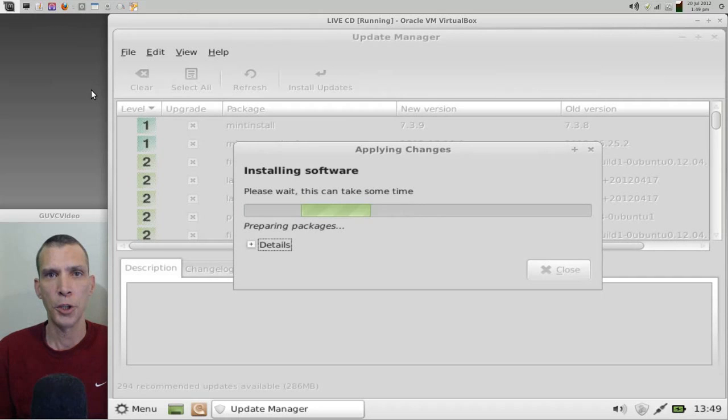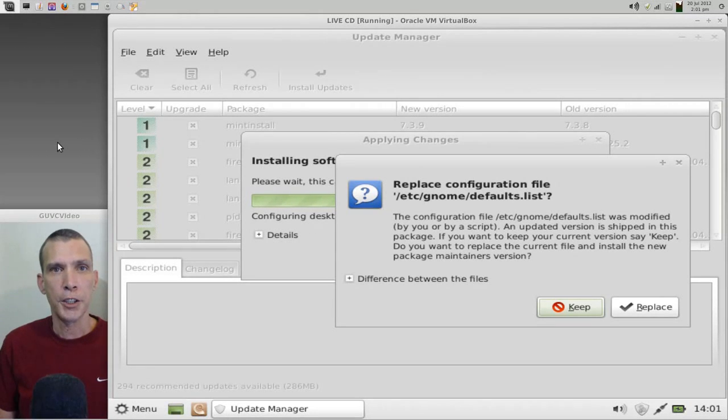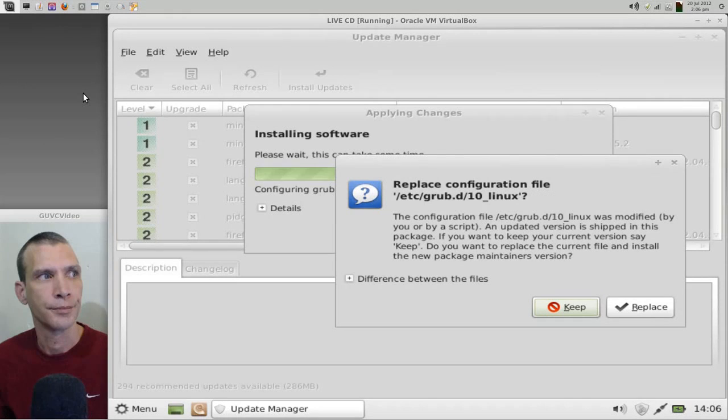Now that all the files have downloaded, changes are being applied. And you're going to see a few prompts come up possibly. And here's one of those dialogues that may come up and ask you if you want to replace, for instance, the defaults list. It's okay to just go ahead and press the replace button. And another one. Replace.